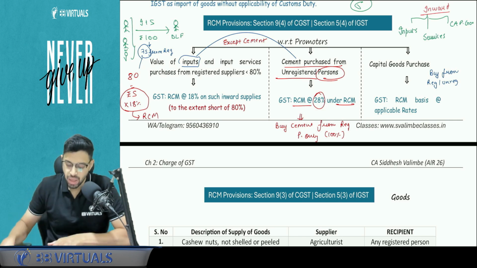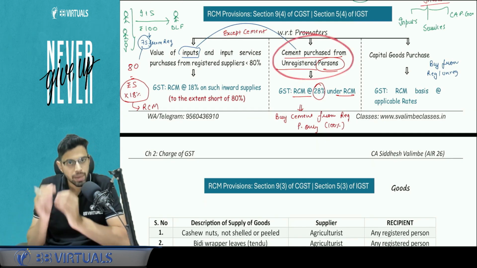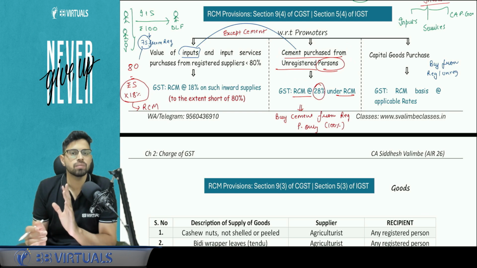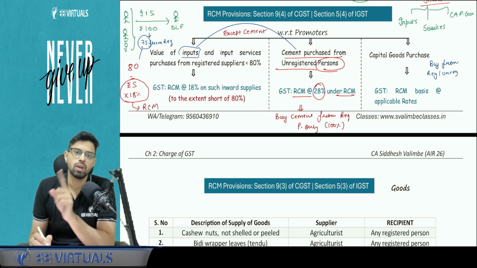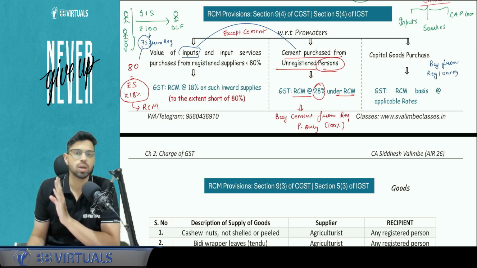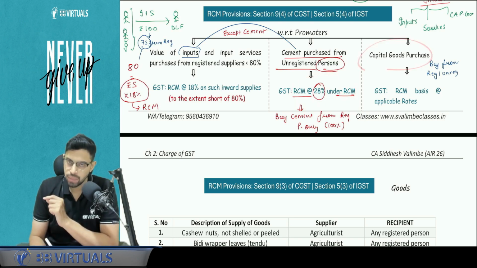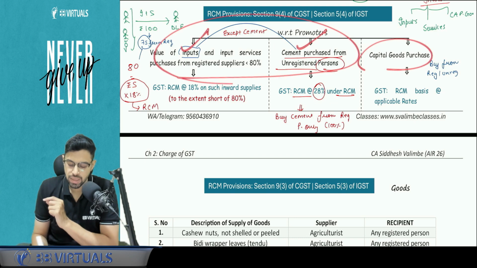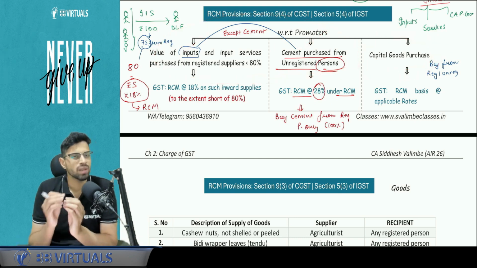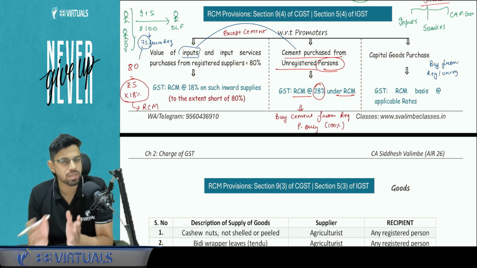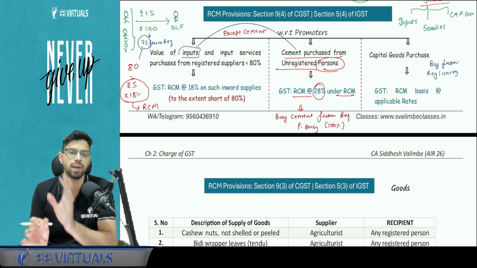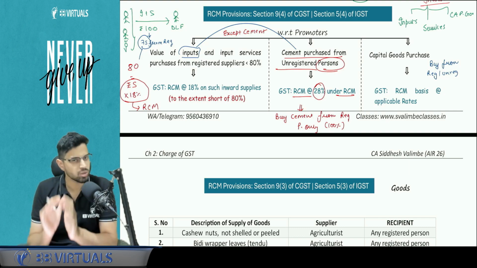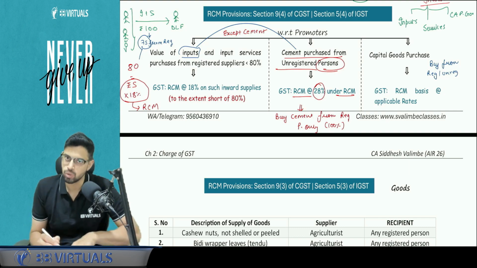Now what about cement? With respect to cement, they are saying 100% you buy from the registered person. So not 80%, 100%. And whatever you buy from an unregistered person, on that you will pay GST under RCM at 28% to the government. And what about capital goods? Inputs are covered, input services are covered, including cement. With respect to capital goods, regardless of whether you buy from a registered person or an unregistered person, you have to pay GST under RCM at the applicable rate of that machine or whatever capital good you are buying. So this has a very limited applicability with respect to the real estate sector.